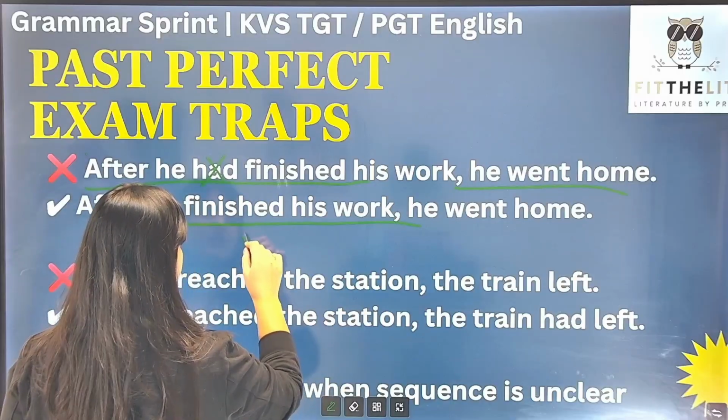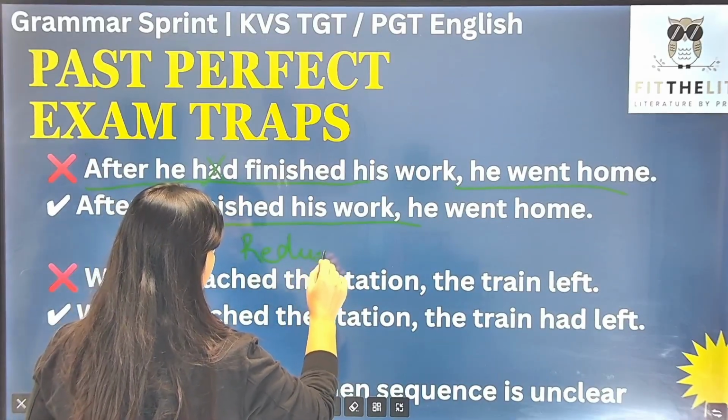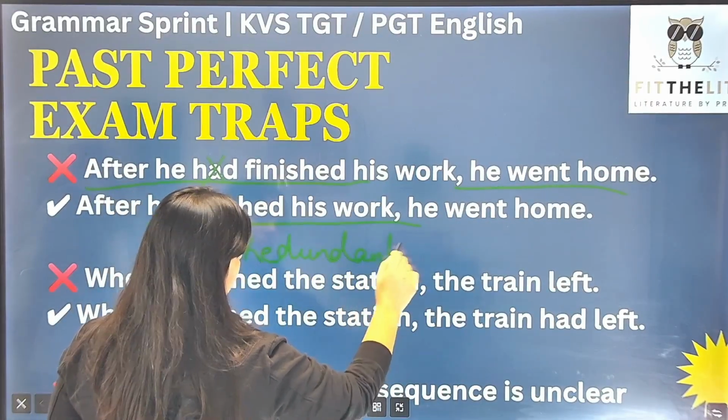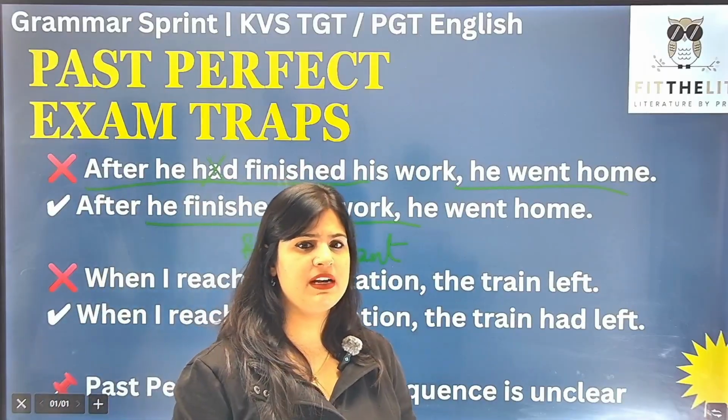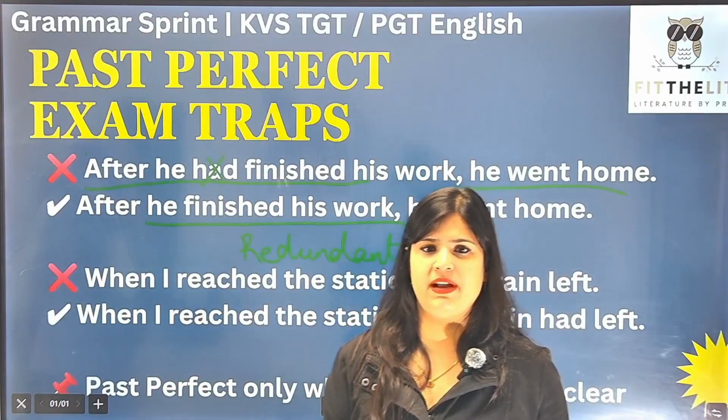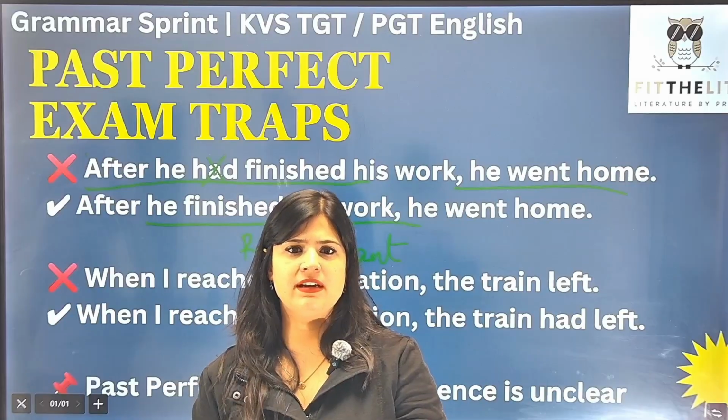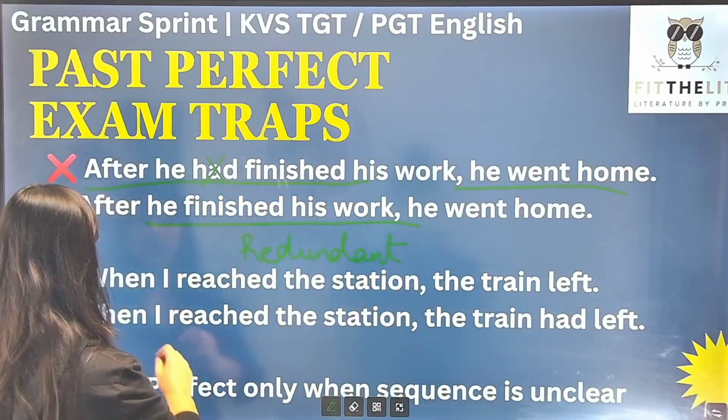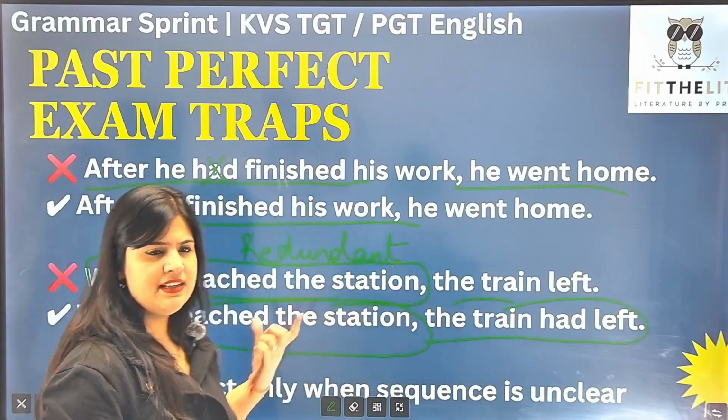Redundancy error मतलब redundant हो गया. यहाँ पे जरूरत नहीं थी past perfect tense की, but still past perfect tense has been applied. So this is again a very common error that we generally do. So now look at the second sentence.